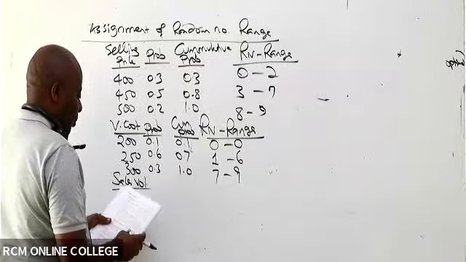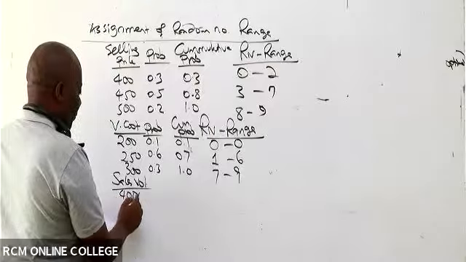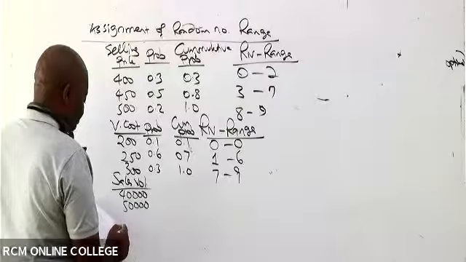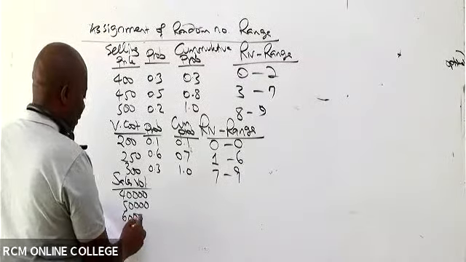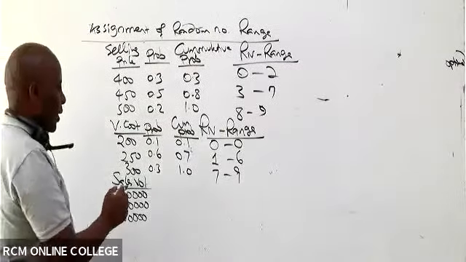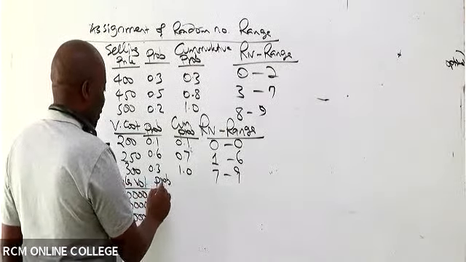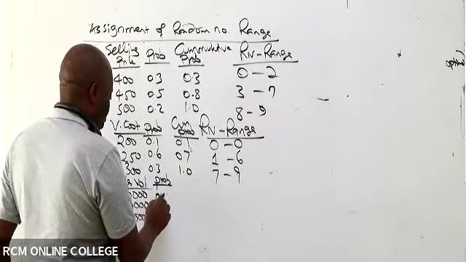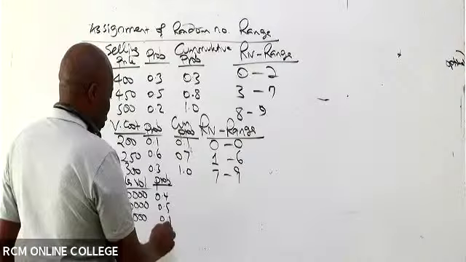So sales volume, we have here 40,000, 50,000, 60,000. Then we have, in this case here, probabilities. So probabilities, we have here 0.4, 0.5, 0.